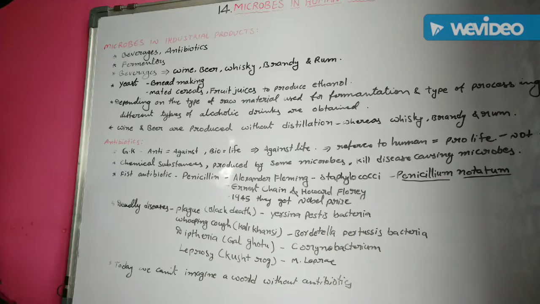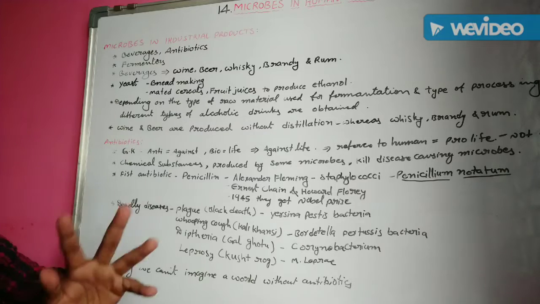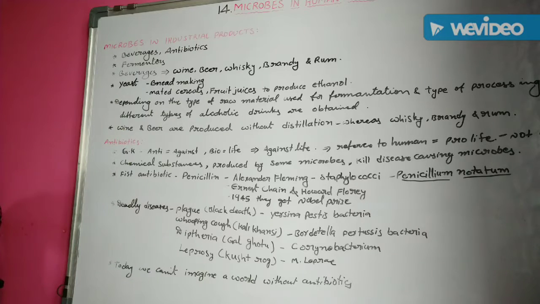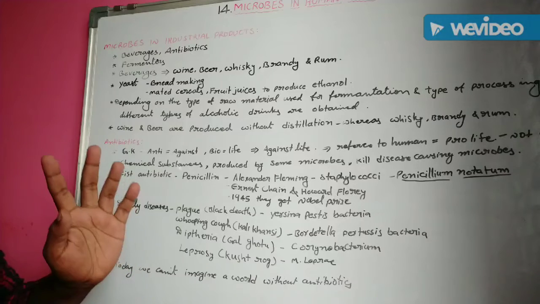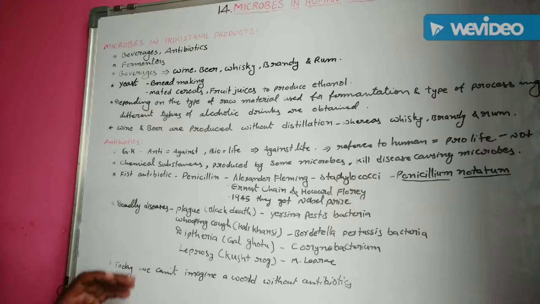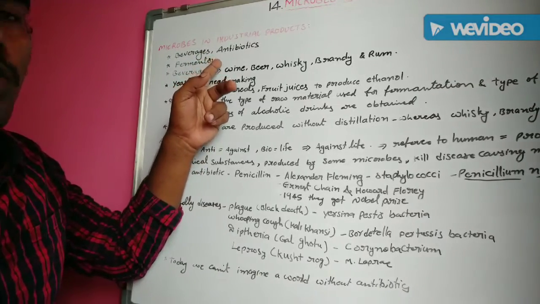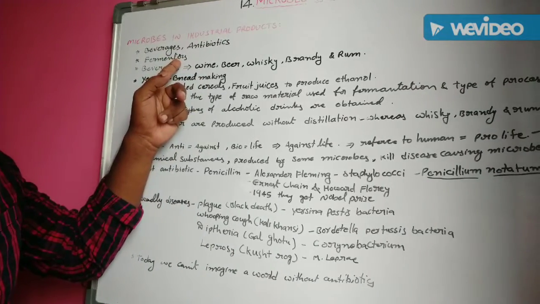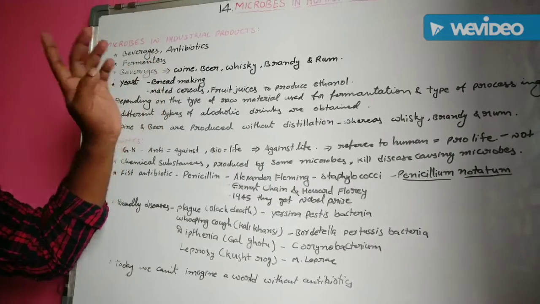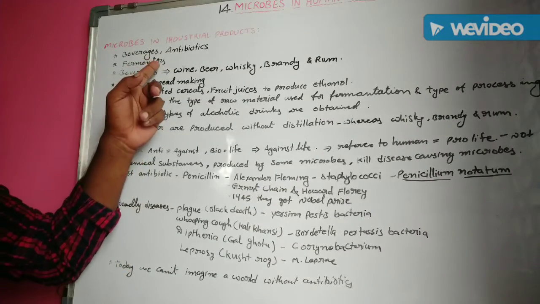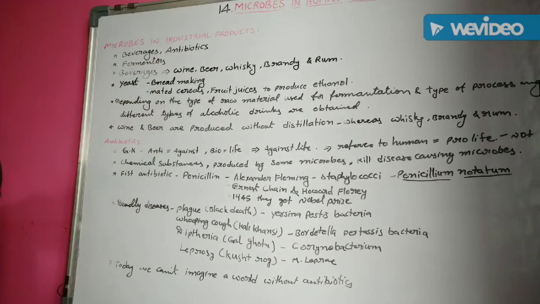Those are beverages and antibiotics. These beverages and antibiotics are produced on a large scale. Production on the industrial scale requires growing microbes in very large vessels. These large vessels are known as fermenters.